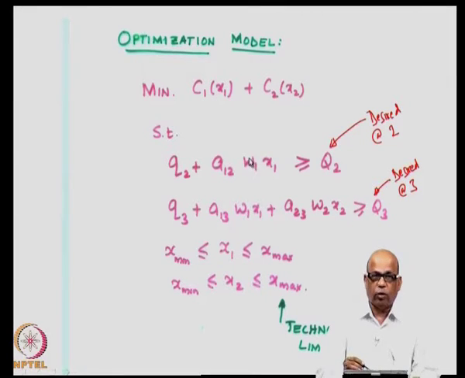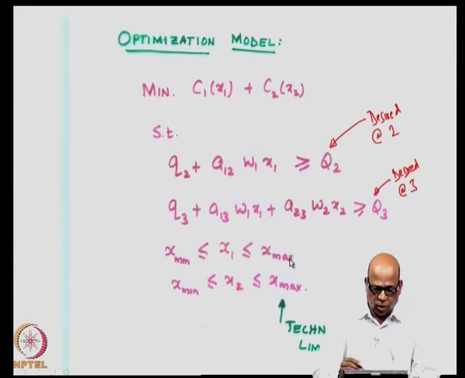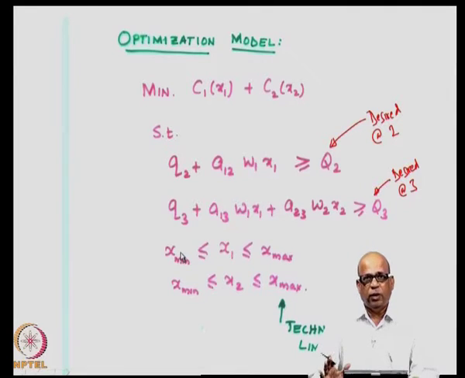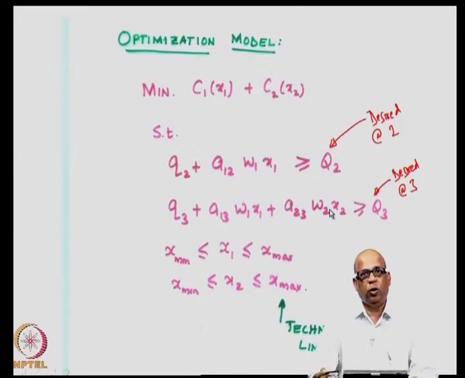W1 is data, what is the amount of effluent that is coming in, this is known. W2 is the data, what is the amount of waste load that is coming in, that is known. C1, which is the cost coefficient, that is known. C2 cost coefficient, that is known. Similarly the desired levels Q2 and Q3 are also known, and these technological limits we are fixing. Similarly, the minimum levels we are fixing. So, all of these other variables in this problem are known. We are making decisions on x1 and x2. So, x1 and x2 are the only unknowns in this particular problem.